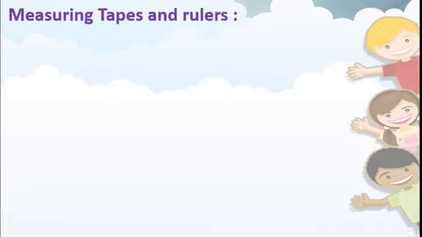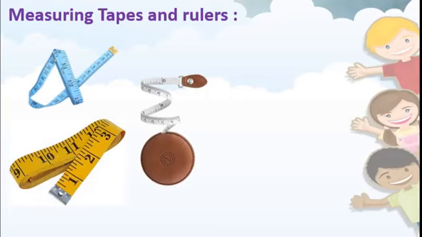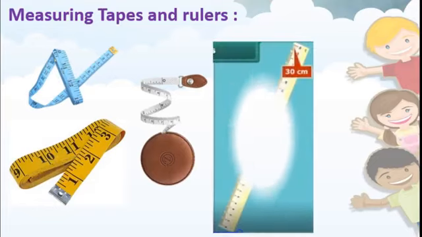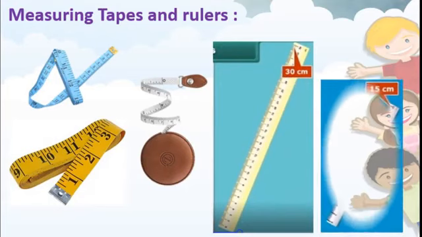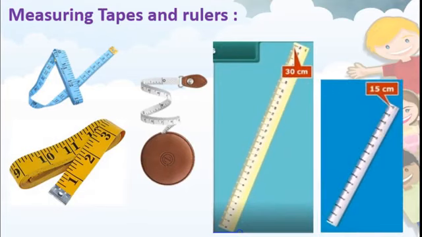Students, measuring tapes and rulers. See these? These are called measuring tapes. And these, you know, these are rulers. This is of 30 centimeter and this is of 15 centimeter. Two types of rulers we get in the market.